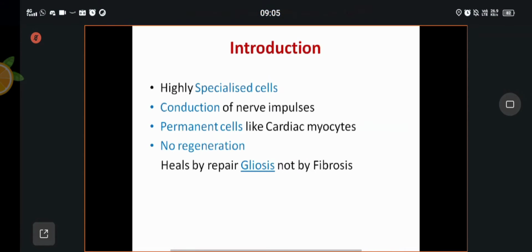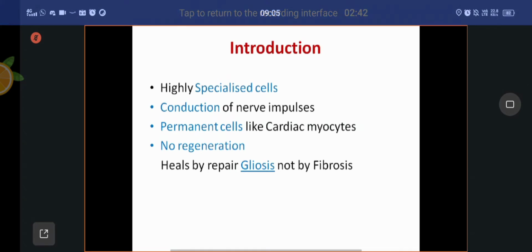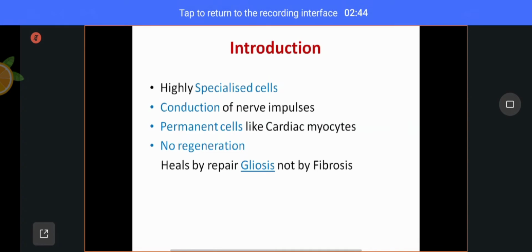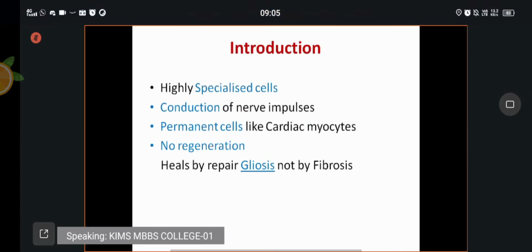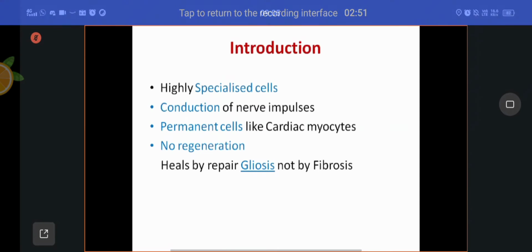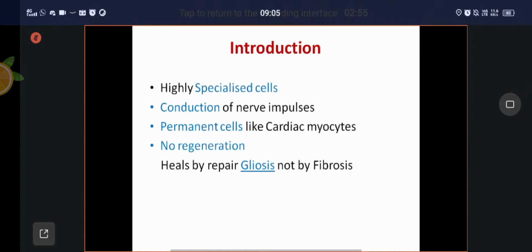If those specialized cells die, there will not be any further replacement. Hence, such types of cells are called permanent cells.